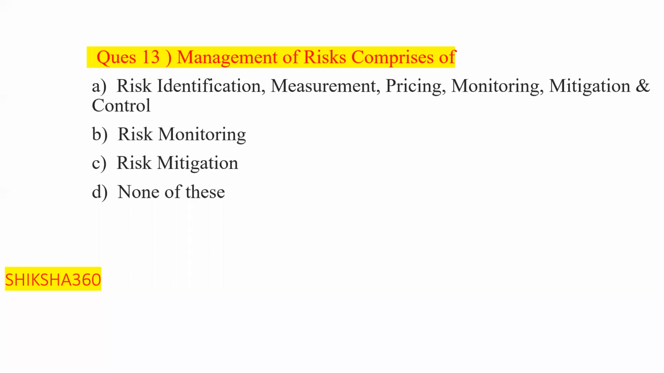So please tell fast what the answer is. How can we manage the risk? First of all we have to identify the risk, and after that we have to measure it, then pricing, then monitoring, and last we have to do mitigation and control, that is, how we reduce or control that risk. We have to do all these steps, so option A is the answer: management of risk comprises risk identification, measurement, pricing, monitoring, mitigation and control.